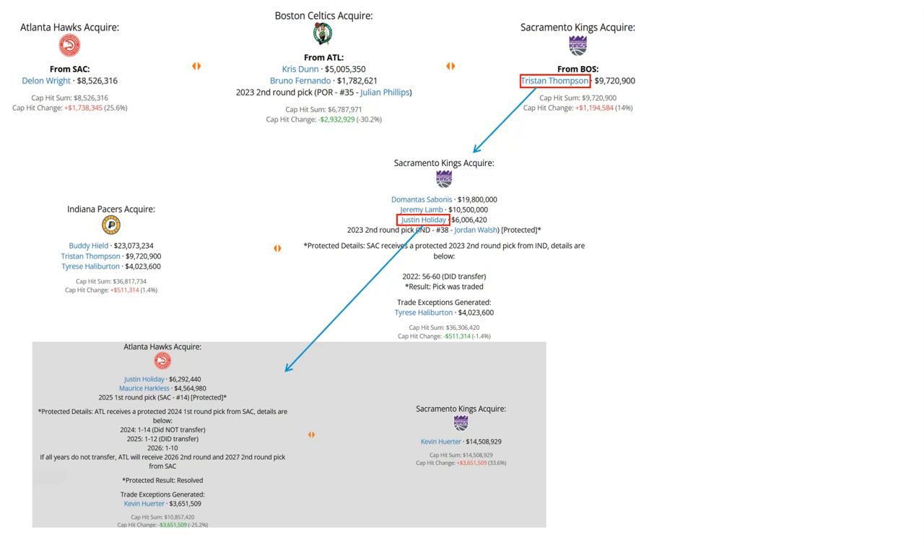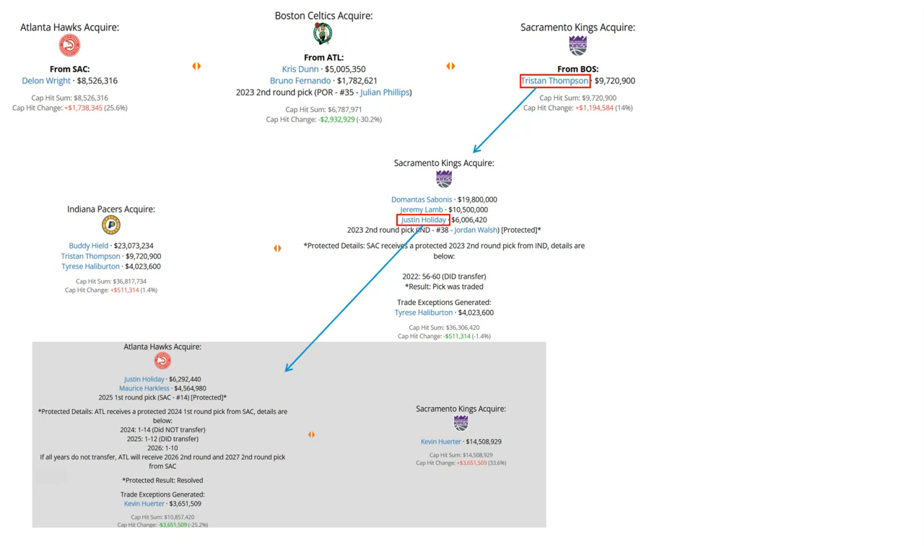Jordan Walsh, who was drafted with the 2023 second-round pick, hasn't amounted to anything at the NBA level, so don't worry about him. And for Justin Holiday, after being sent to the Hawks, he was later involved in that trade going to Houston involving Bruno Fernando that I talked about. And the first-round pick in 2025 did get transferred over to the Atlanta Hawks as a result of this year's draft lottery.